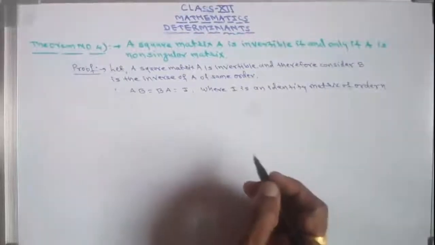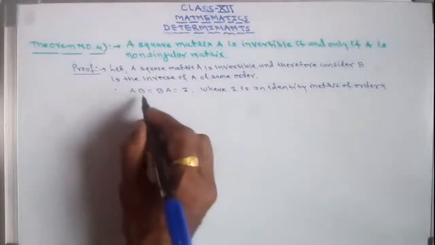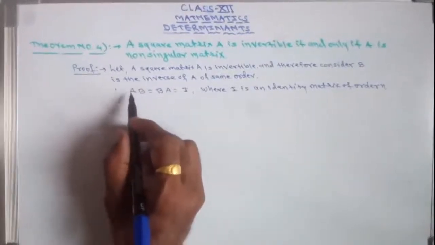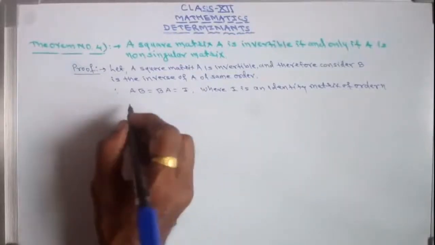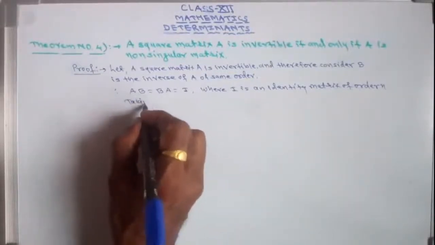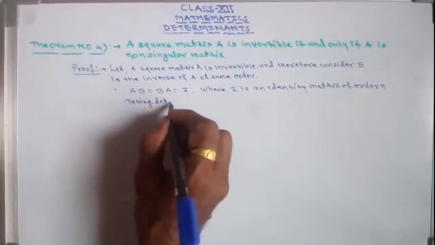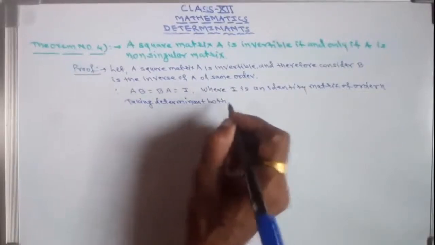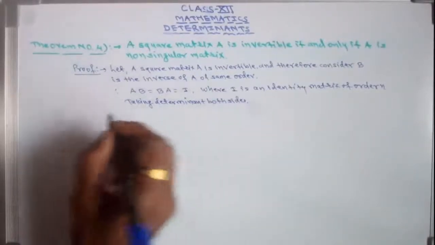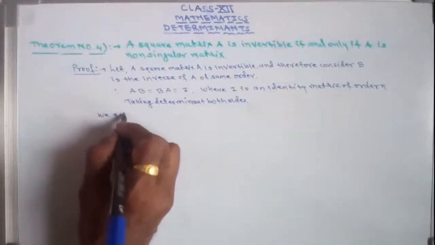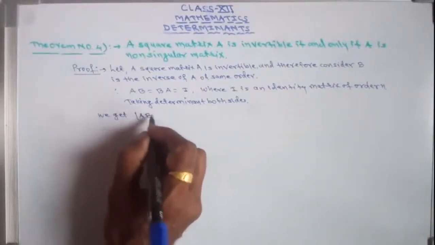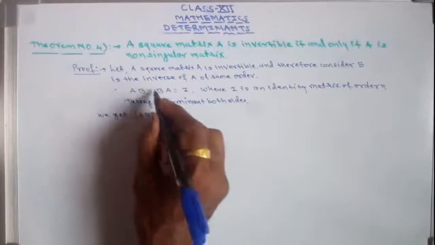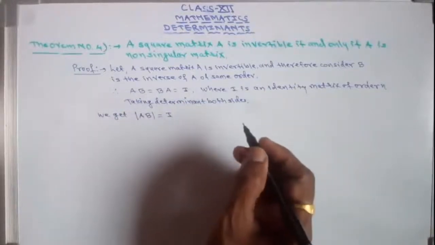Okay, so students, I can write it here, that is A into B is equal to B into A equals I, because I consider that B is the inverse of A and A is the inverse of B. Taking determinant of both sides, we get determinant of A into B equals determinant of I, or determinant of B into A equals also determinant of I.